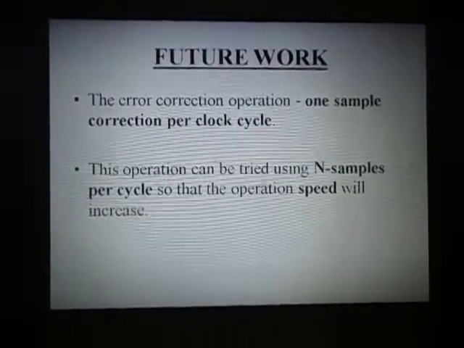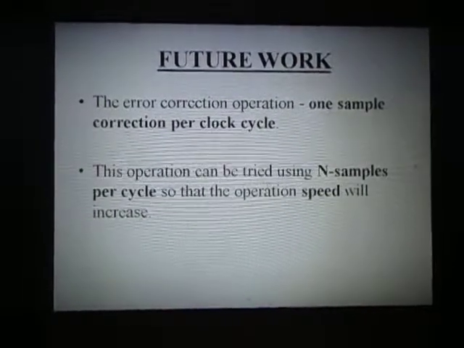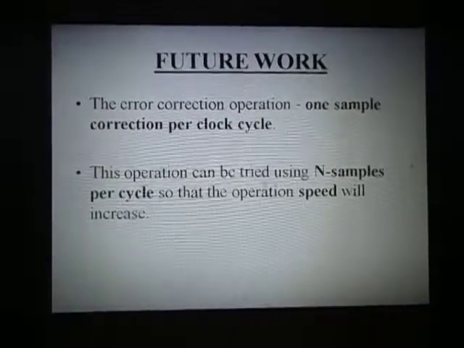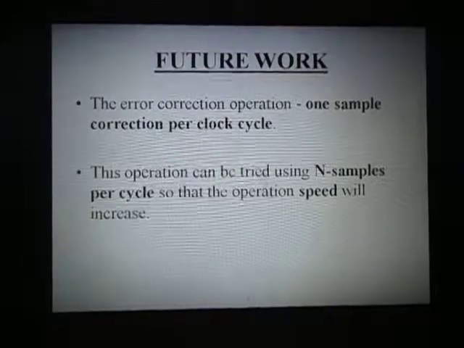These are the future works: in the error correction operation, one sample is corrected per clock cycle. This operation can be tried using n samples per cycle, so that the operation speed will be increased. And these are the references of my project.